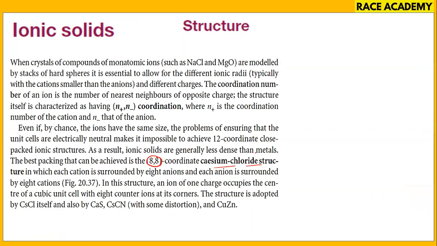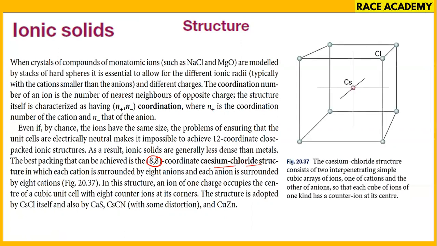In the cesium chloride structure, the best packing can be achieved. Each cation is surrounded by 8 anions, and each anion is surrounded by 8 cations. So the cesium chloride structure consists of two interpenetrating simple cubic arrays of ions, one of the cations and the other of the anions, so that the cube of ions of one kind has a counter ion at its center. Counter ion means the opposite ion.